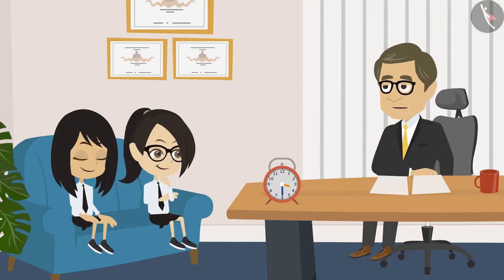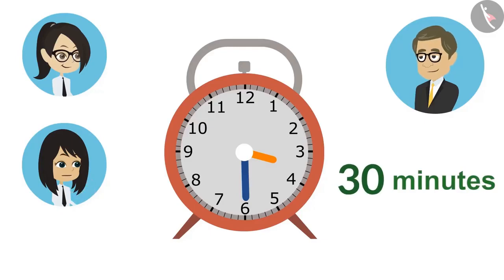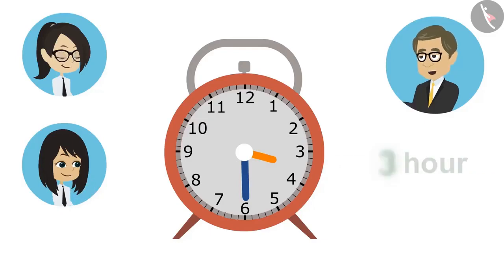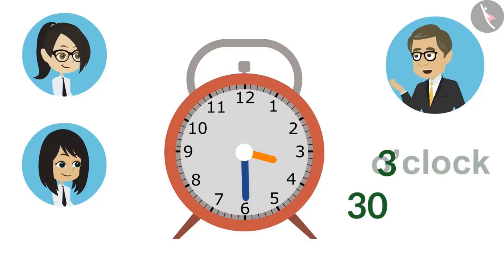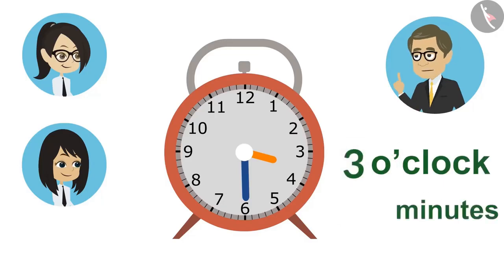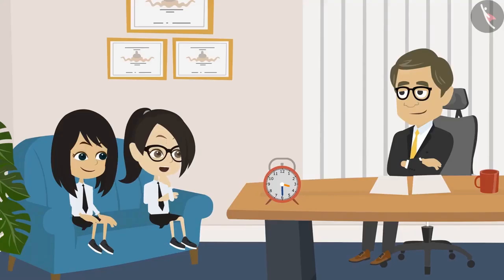Neha, you read the minute hand. Sir, it is 30 minutes. It means that it is already 3 o'clock and it is 30 minutes more than 3 o'clock. If we read the time from this clock, we will say that it is 30 minutes past 3. Now we understand a little, sir.